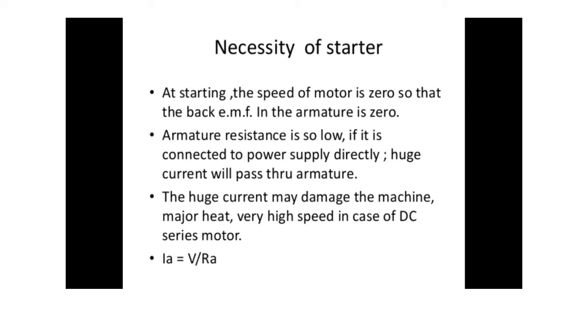We know the current equation Ia = V / Ra, meaning armature current is directly proportional to voltage and inversely proportional to armature resistance. Since the values of armature resistance and series resistance are small, the starting current will be tremendously large if the rated voltage V is applied at the time of starting. The starting current of the motor can be 15 to 20 times higher than the full load current.